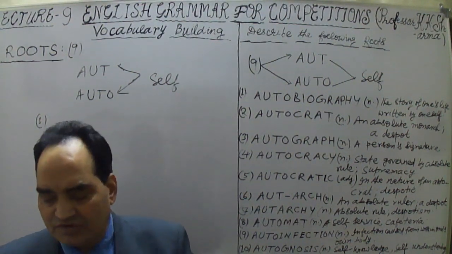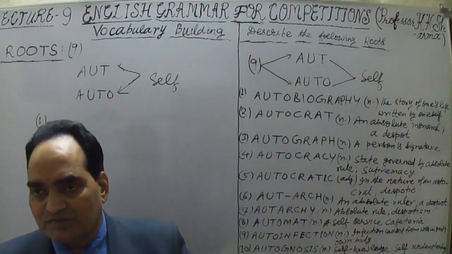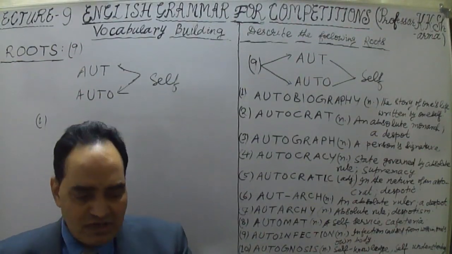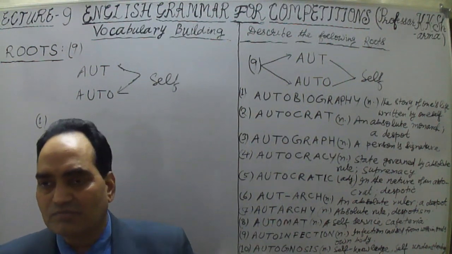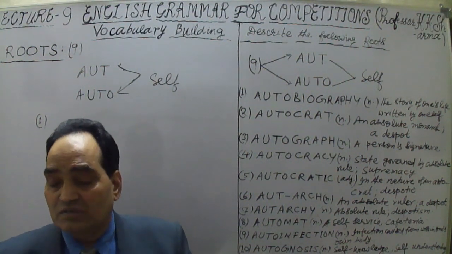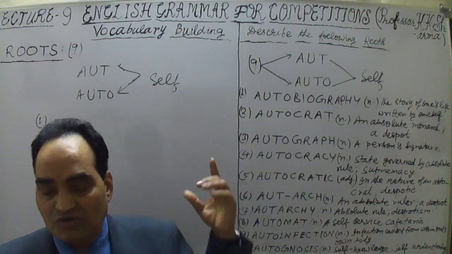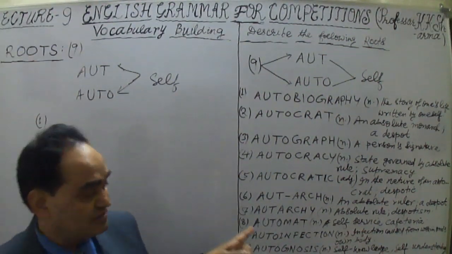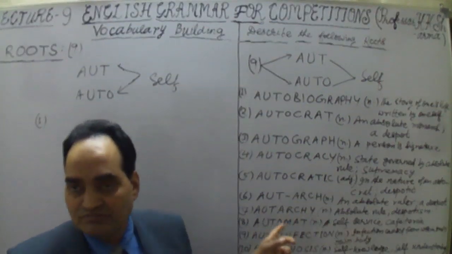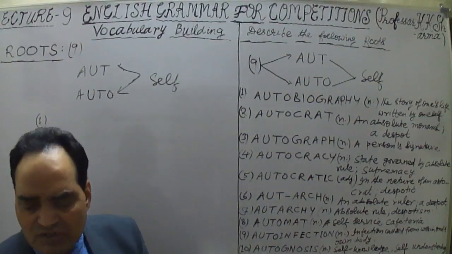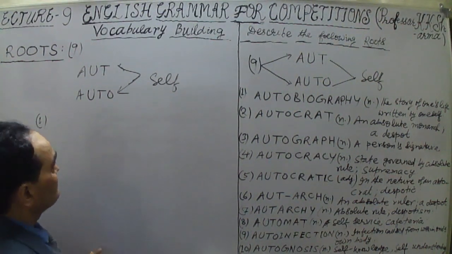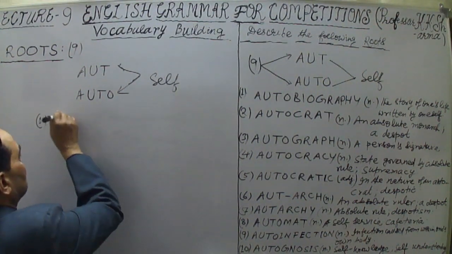If you appreciate yourself before others, another person will be angry with you, asking why you are appreciating yourself. Every person has his ego problem, thinking about self, auto. That auto word is more important for everyone. That's why I'm saying please pay attention to this word. It is going to help you, giving you a number of words related to oneself. Now let me take these words one by one. First is autobiography.